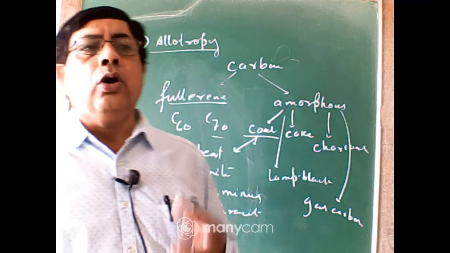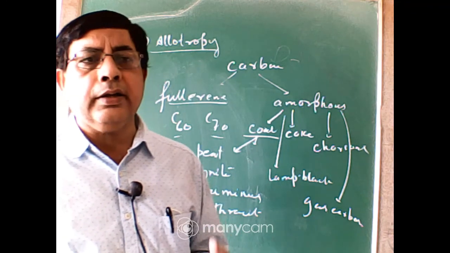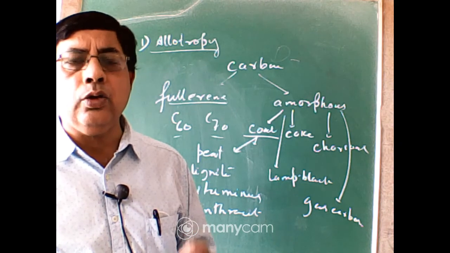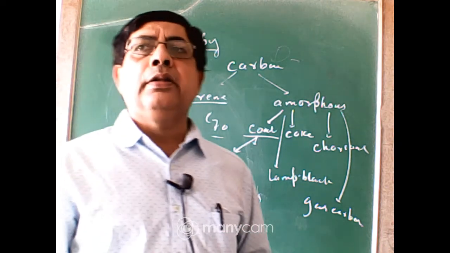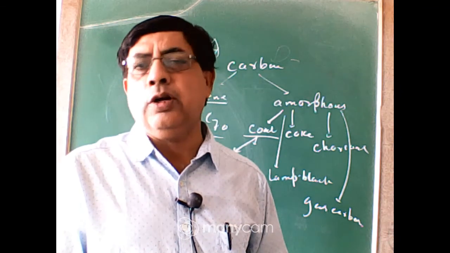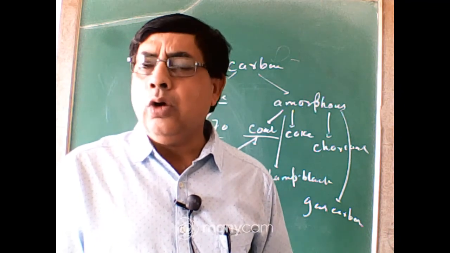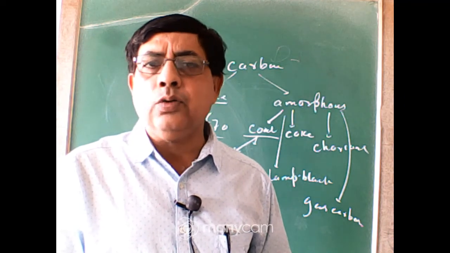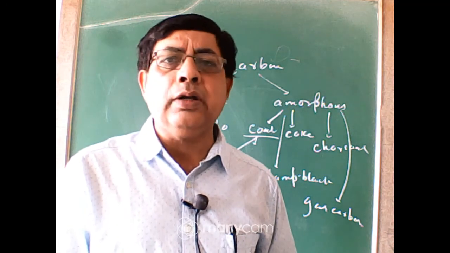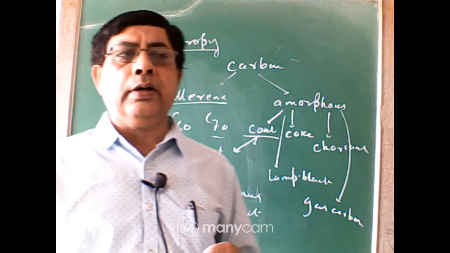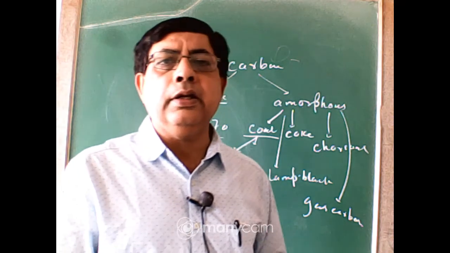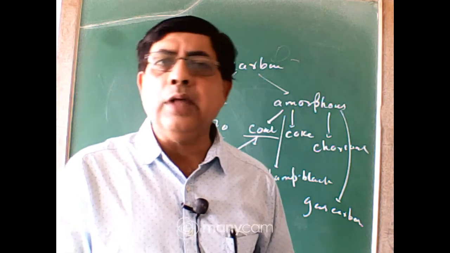When wood or coal is subjected to destructive distillation, that is, when they are heated in a closed vessel in absence of air, then some volatile liquid material, some gaseous product and some solid product is obtained. When coal is subjected to destructive distillation, the gaseous product obtained is called coal gas. This coal gas contains carbon monoxide, hydrogen, carbon dioxide, ethylene or acetylene. They are used as a fuel.